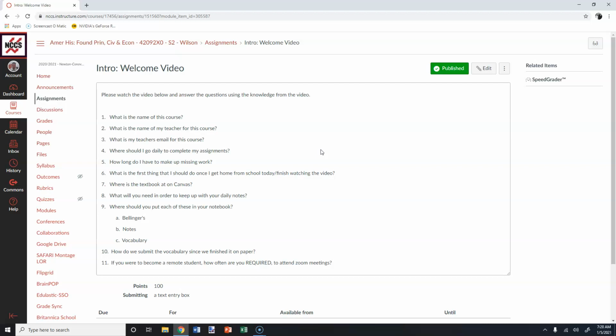In regards to missing work for 9 weeks, you have till the end of the 9 weeks to make it up. Guys, you need to stay on top of your work. Now, your vocabulary, for that stuff, it's going to be a little bit harder because we're going to do your vocabulary on paper, as you're going to find out as you go further into class.